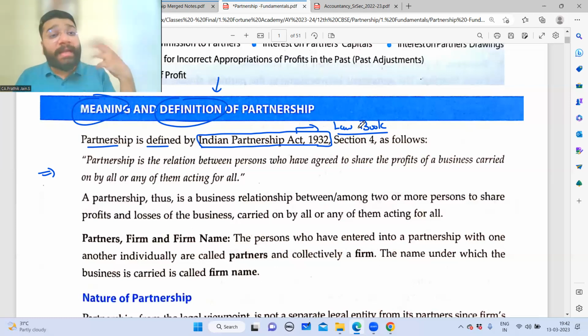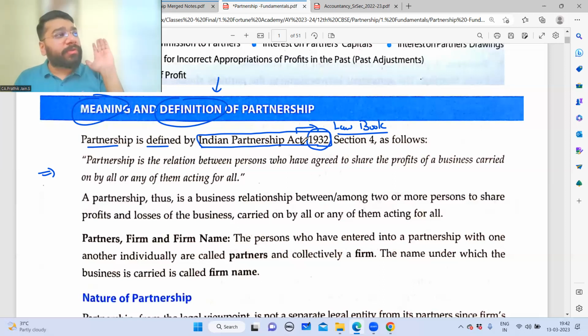Now, when you are creating a partnership concern, during that process or after forming a partnership, until the partnership is closed, you will come across a lot of queries. So all your queries will be satisfied by which rule book? It will be satisfied by the rule book named Indian Partnership Act 1932. What is the significance of this 1932? 1932 is the year when this rule book was formed.